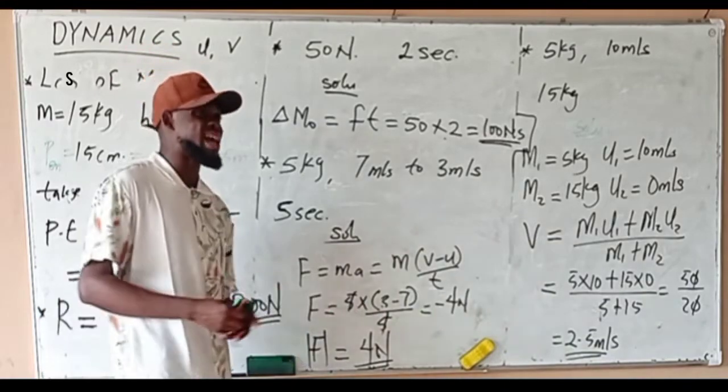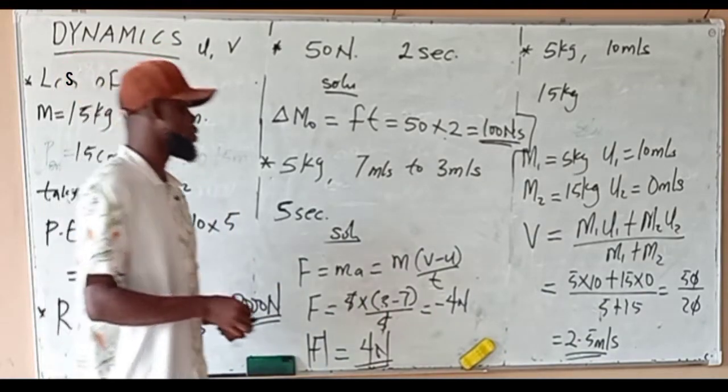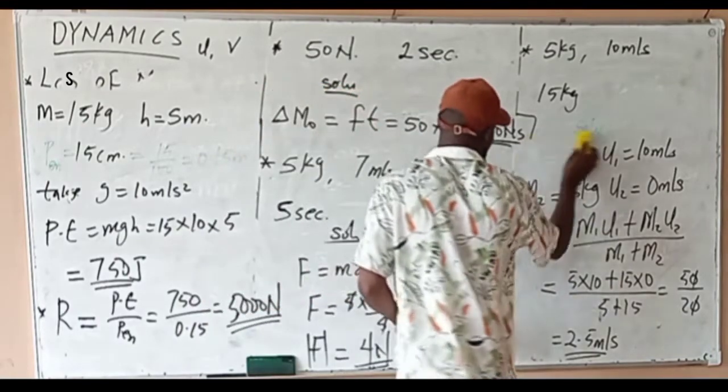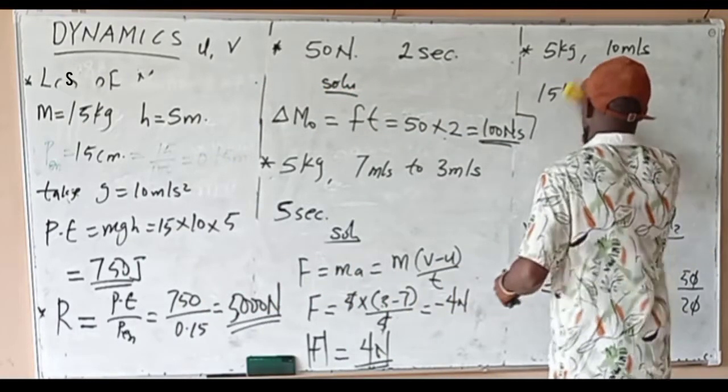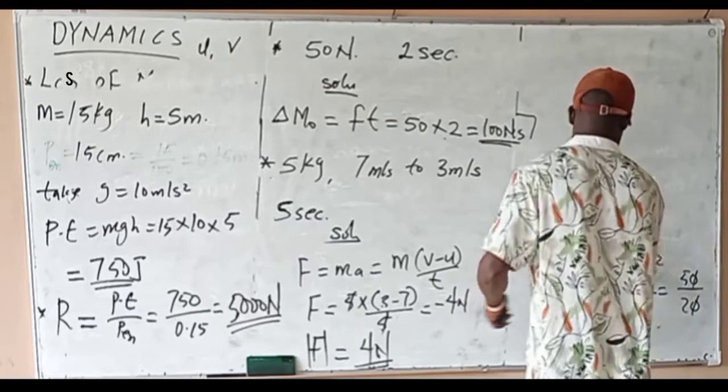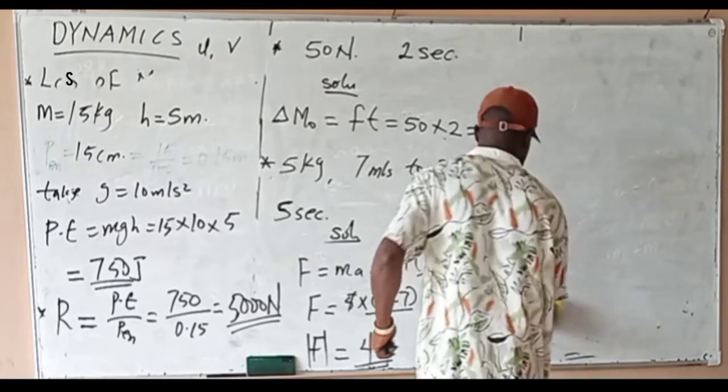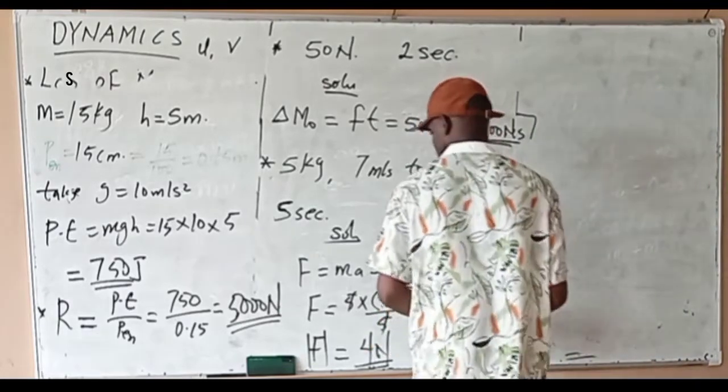So, let's calculate this next question to see how far we have gone.